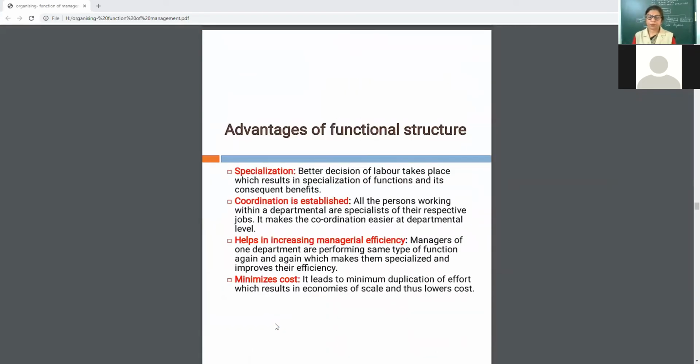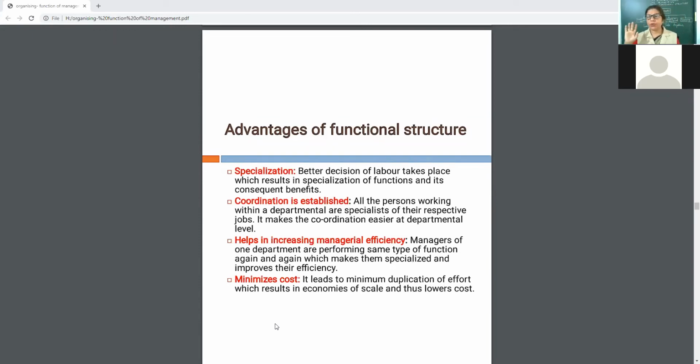Children, I have explained to you the advantages of functional structure. See specialization in the exam. You will make the diagram also. Like, I am giving you the example of Nirma. They are producing one product, only Nirma.